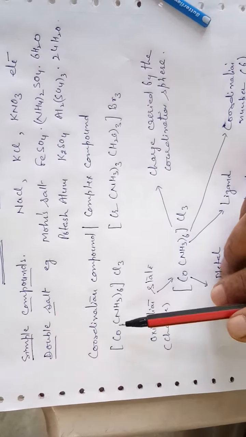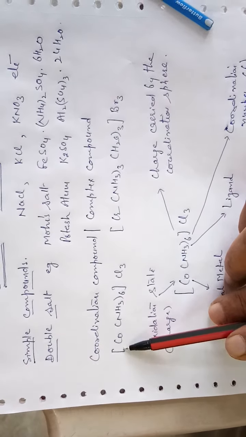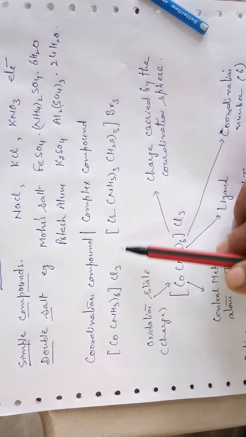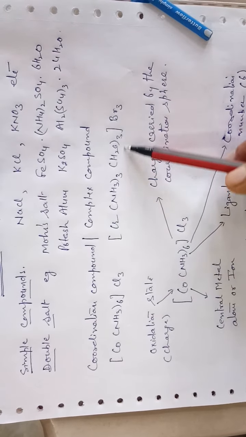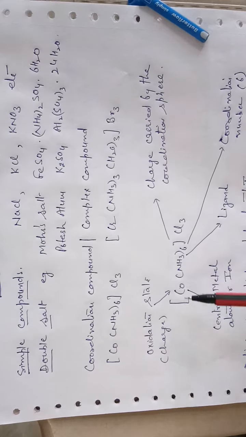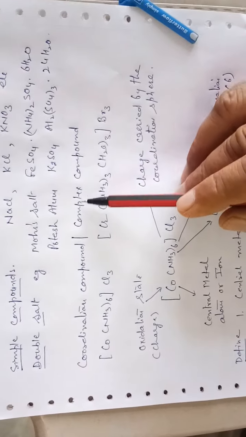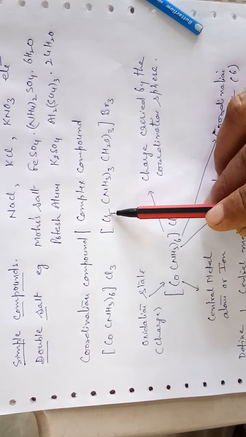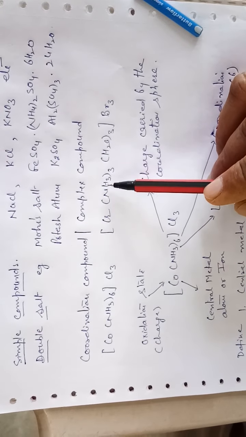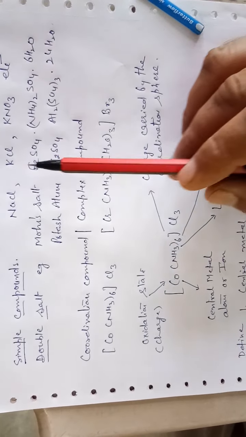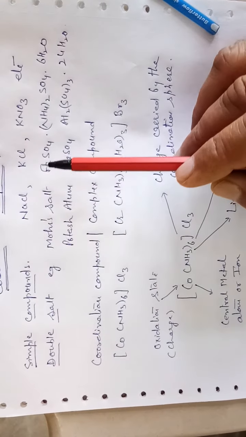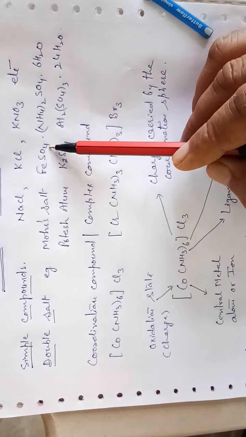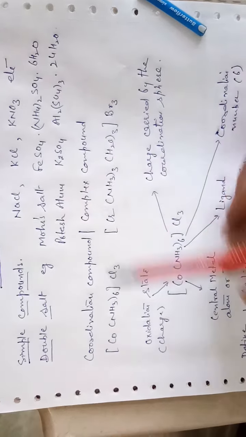As is clear from their structure, there is a bracket, cobalt, ammonia and 3Cl. Another coordination compound is this one. These are complex compounds, as their structure is a bit more complex than simple compounds as well as double salts.